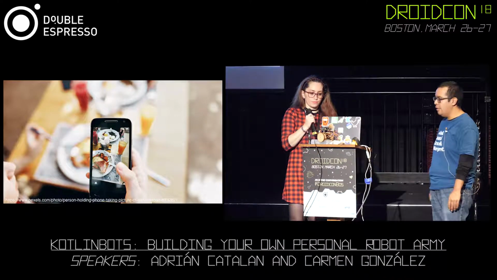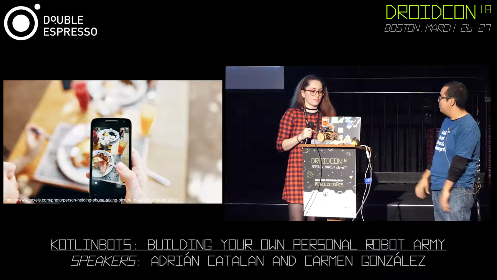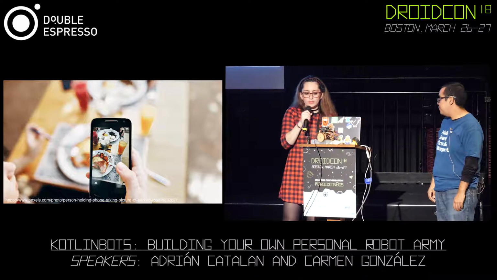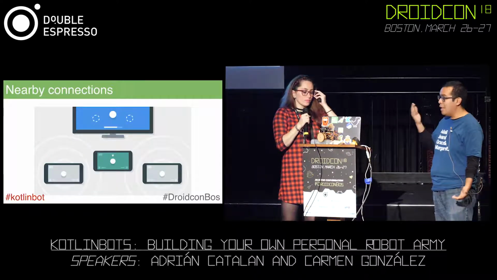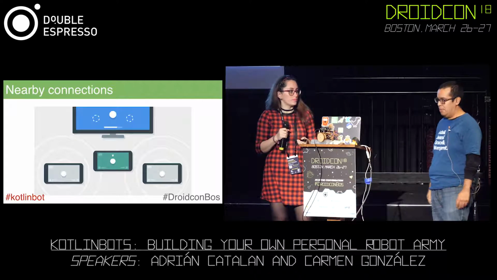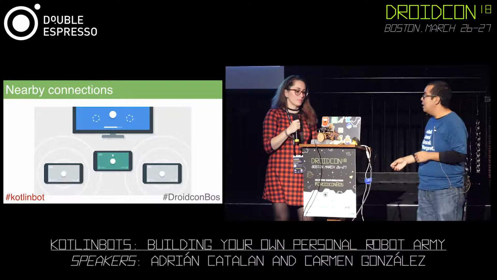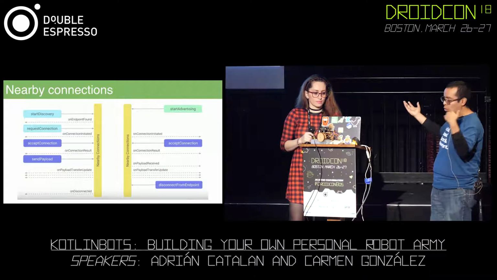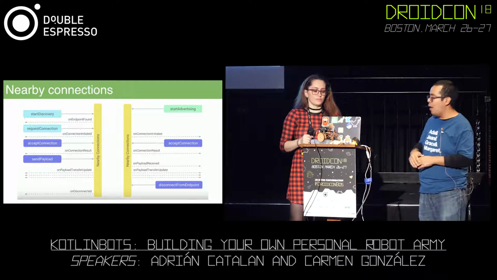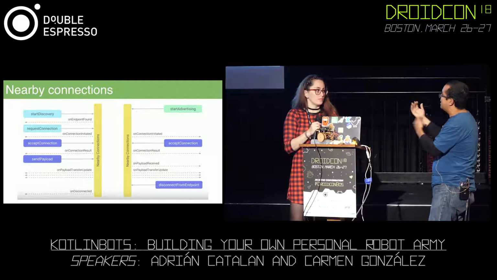So we need two things. The first one is a way to control it remotely. There's our remote control, and we need a way to connect it. For that, we're going to use the Nearby Connections API. So basically, we have a chart here. Let's go to the next slide. One of the parties needs to advertise, the other one needs to discover. We're going to advertise from the Pico Pi and discover from the cell phone, and eventually accept the connections.